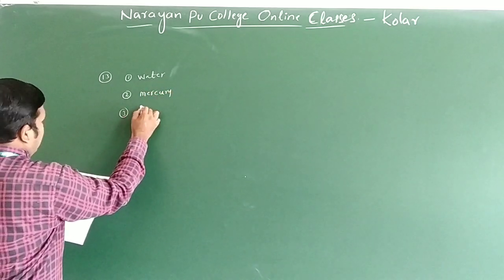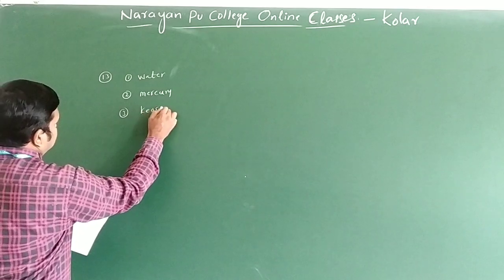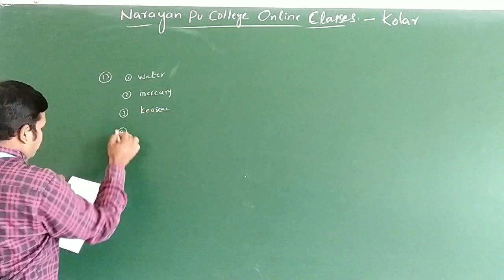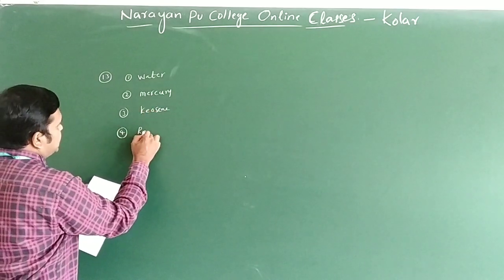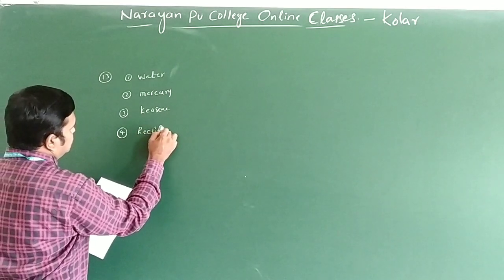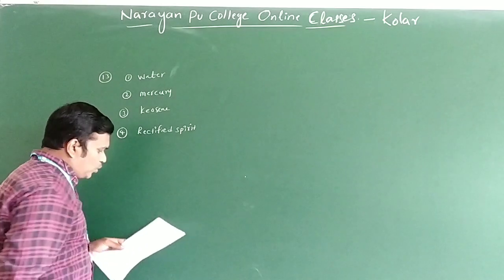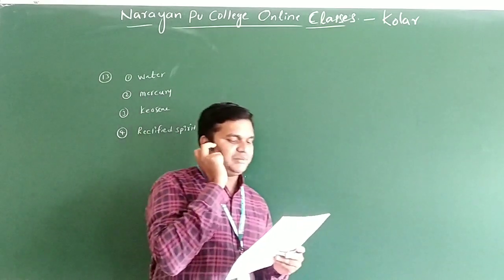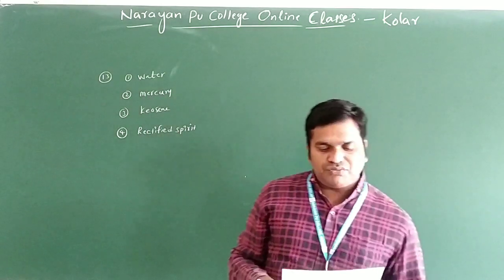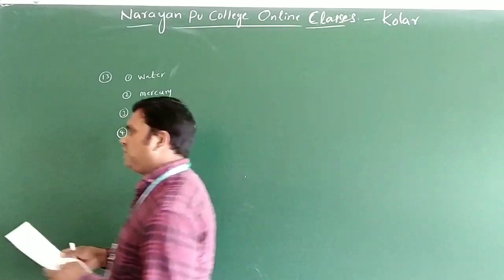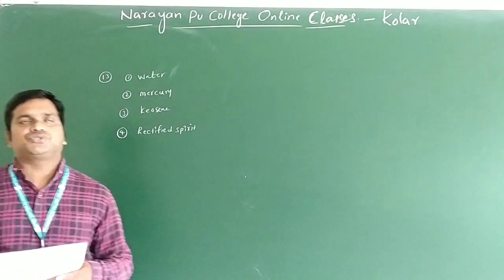Third option we have kerosene. And fourth option we have rectified spirit. The question is which one of the following substances has the lowest vapor pressure. You have to identify the vapor pressure for these options only.